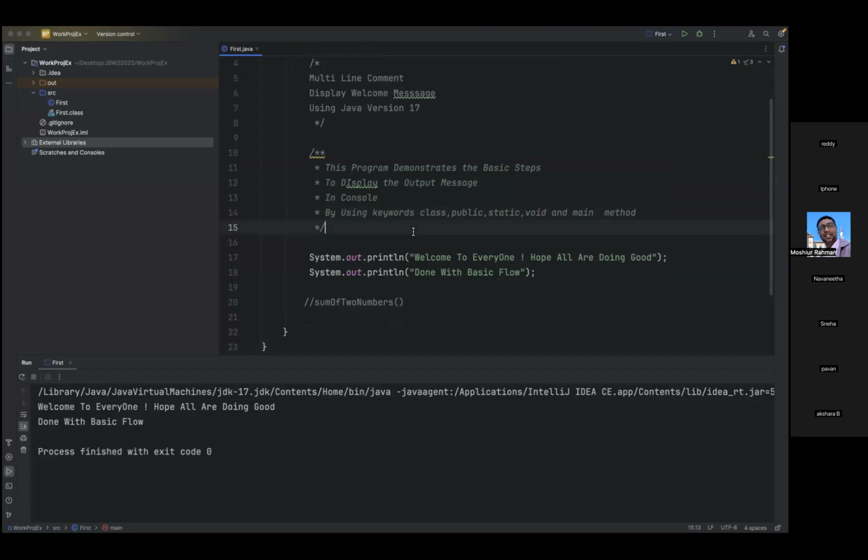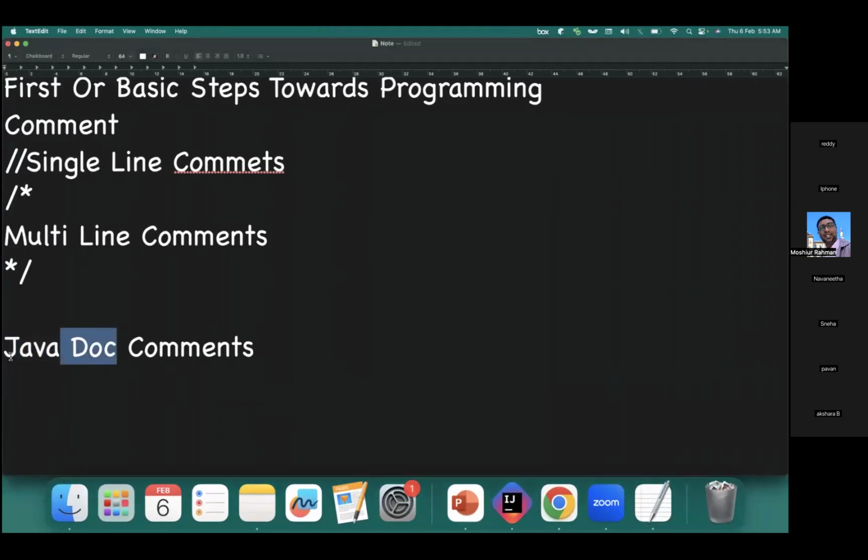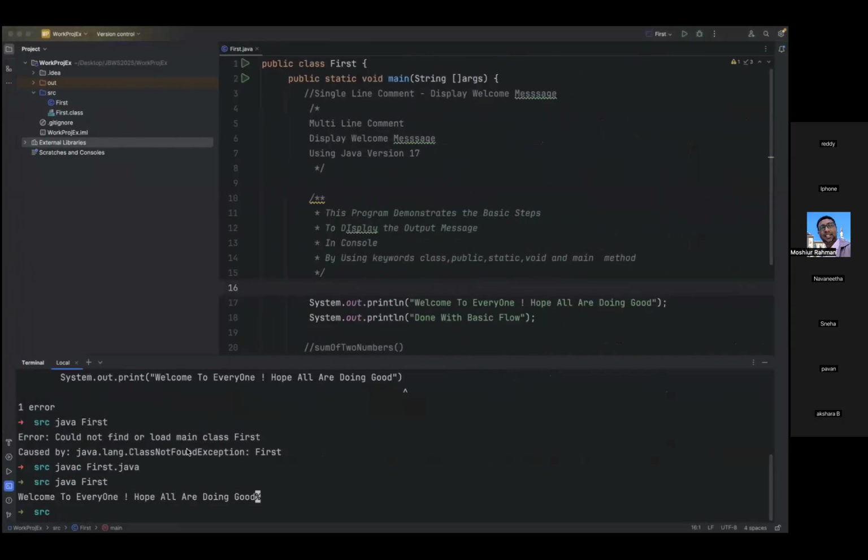So what tool do I need to use here, and how do I need to execute? As I mentioned, Java document will give an HTML kind of description. We can use the same program in a browser and see what exactly this program will give. To execute that, just go back to the terminal again. As I mentioned, Javadoc is the tool provided by the JDK. Like we have used javac, which is also one of the tools provided by the JDK, which acts as a compiler to compile your program. Same thing.